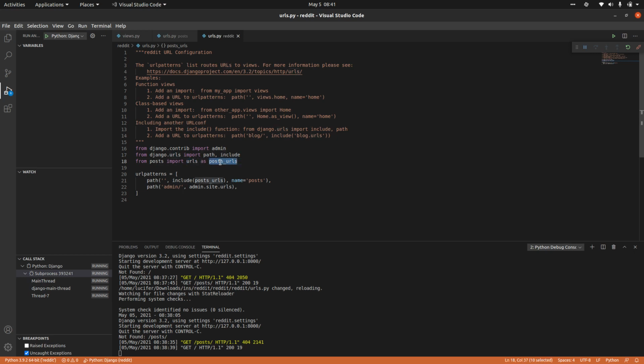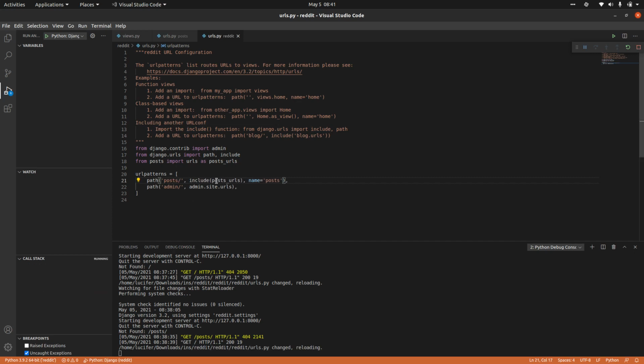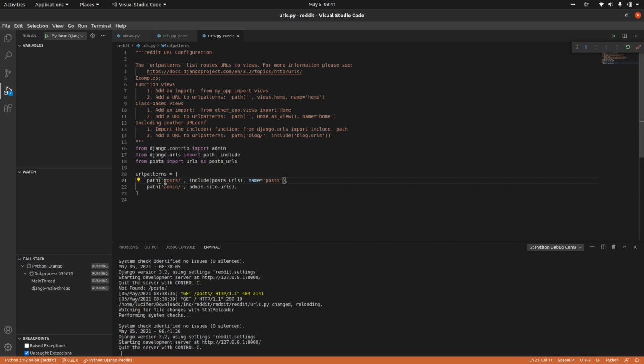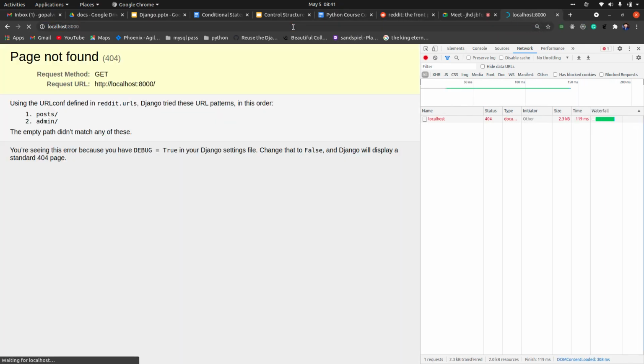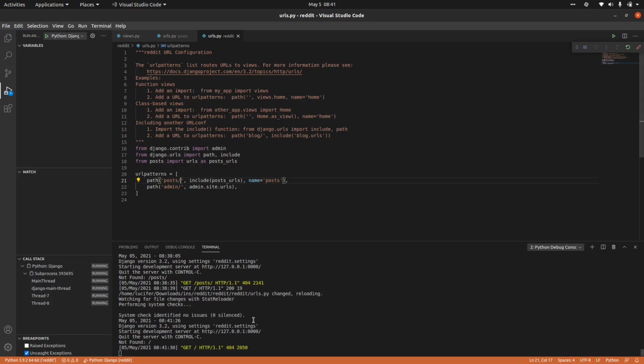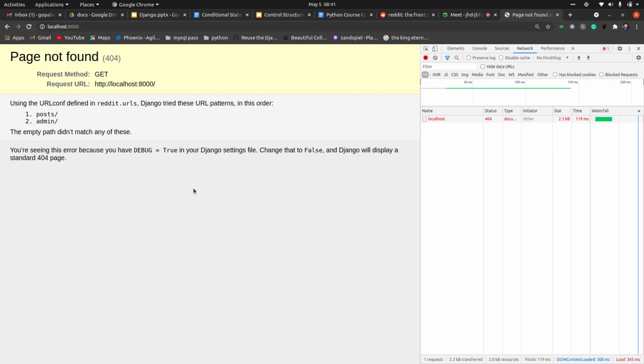I got post URLs as well, I got include as well. Now I'm just including at the root path. If you are not giving any path here, it will include in the root path. If you are giving something like this, then these URLs will go into that particular path. So now if I run this, it will not have anything because we haven't added anything in this particular path, because we overwrote this root path with posts.